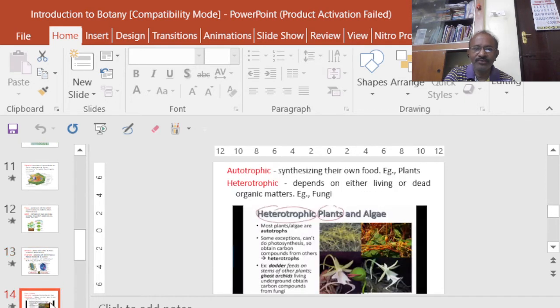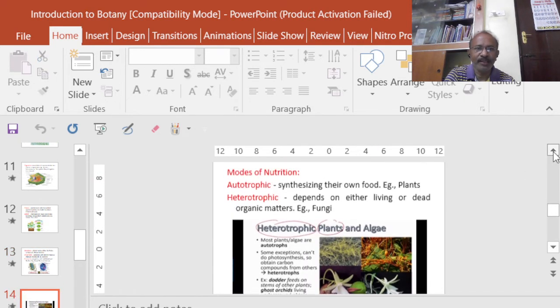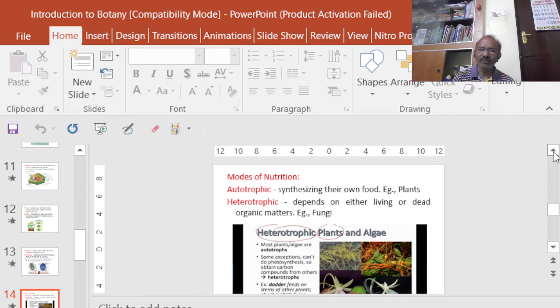Next, what we are going to see is about nutrition. So, what are the various modes of nutrition? So, any organism to survive needs food, and we know very well there are some plants, basically almost all plants, that synthesize their own food because they have chlorophyll. So those organisms are basically known as what? Autotrophic. Auto means self.